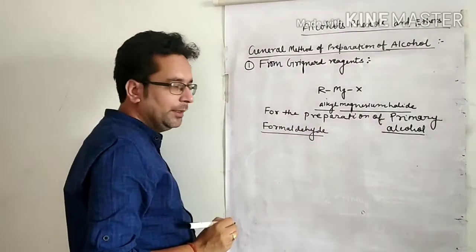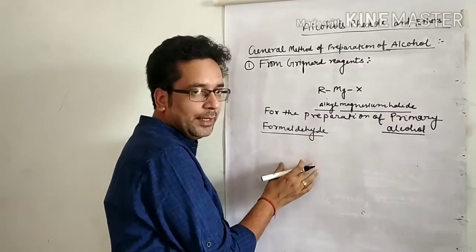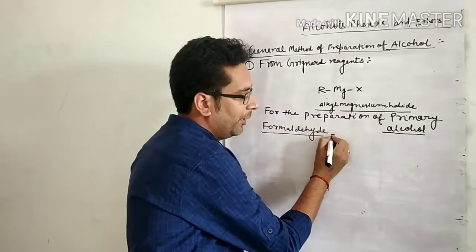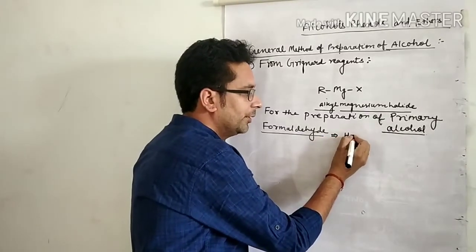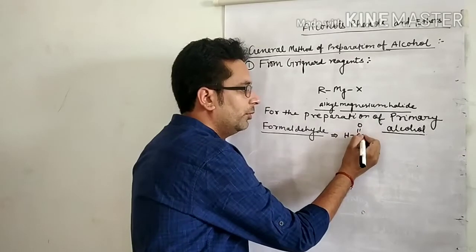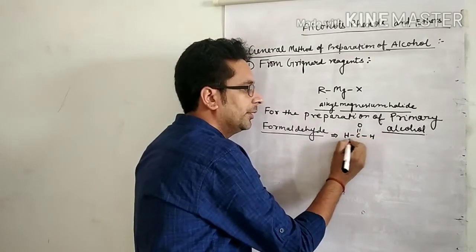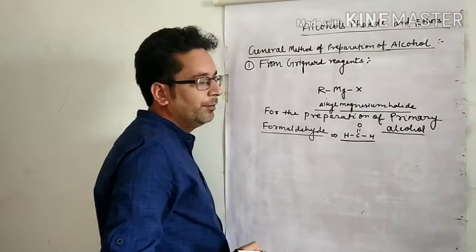What is formaldehyde? Formaldehyde is an aldehyde. The formula of formaldehyde is HCHO.